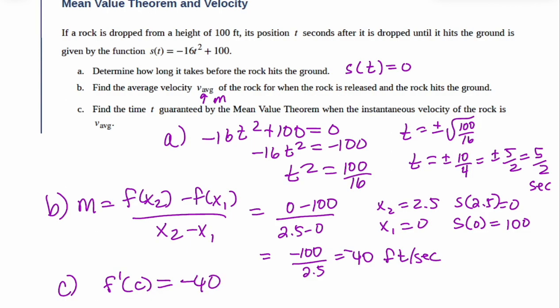Remember, instantaneous is talking about the derivative. Average is just a slope. So the mean value theorem says, find the slope between the two endpoints, and we're guaranteed somewhere where the instantaneous slope of the tangent matches the average slope of the secant line.